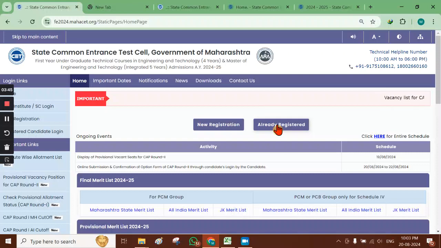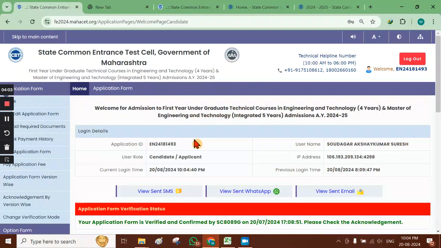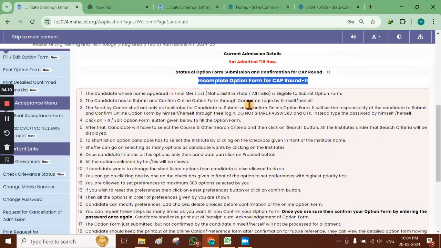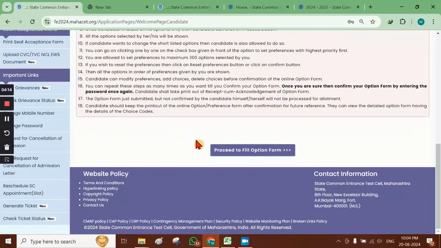For that, you have to click on already registered candidate. Then you have to log in with the application ID and password. So putting in here application ID and writing the password and entering the captcha code, you have to click on sign in. Then you come to this home page, and the status shown here is incomplete option form for CAP round 2. Okay.